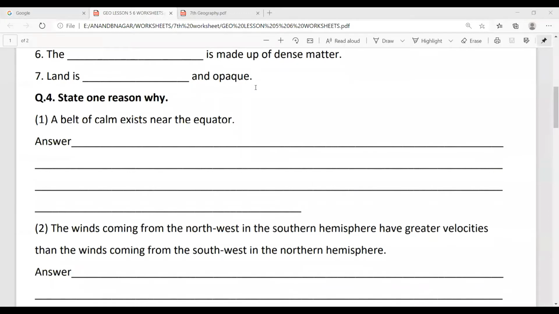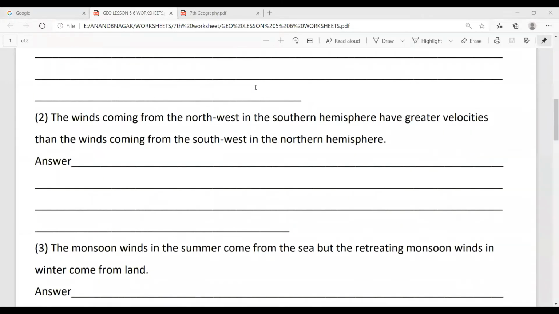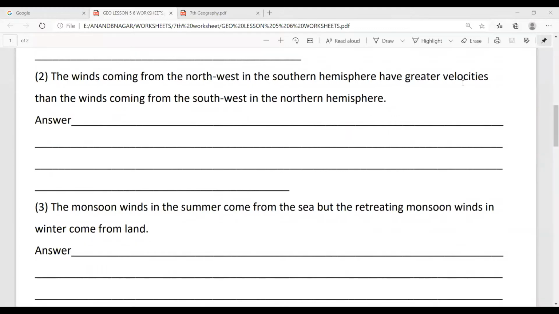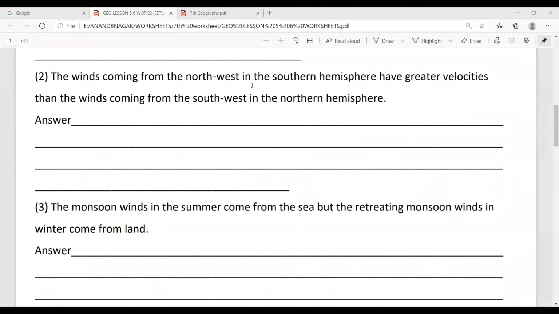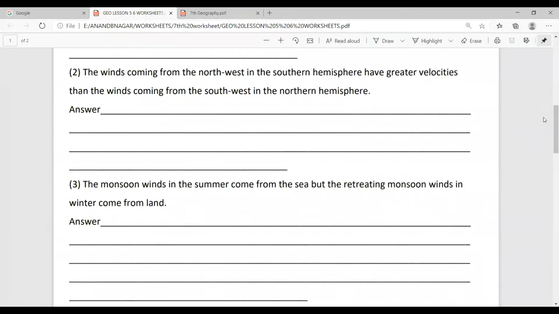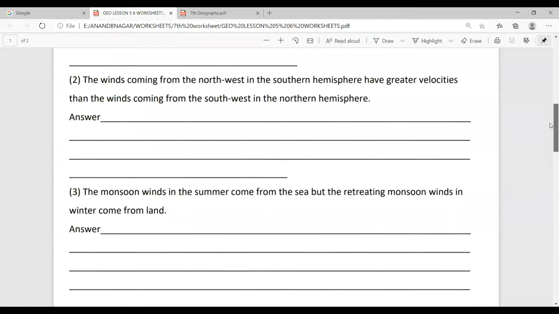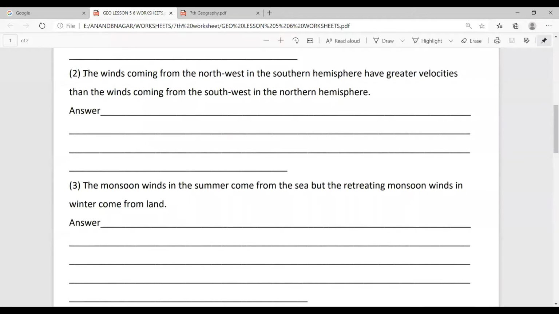We will go to the next question. Second question: the winds coming from the northwest in the southern hemisphere have greater velocities than the winds coming from the southwest in the northern hemisphere.